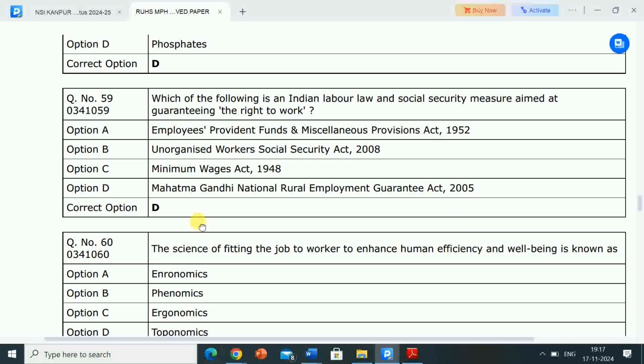Correct answer is option D, Mahatma Gandhi National Rural Employment Guarantee Act 2005, an Indian labor law and social security measure aimed at guaranteeing the right to work.